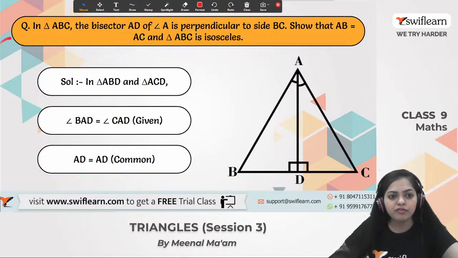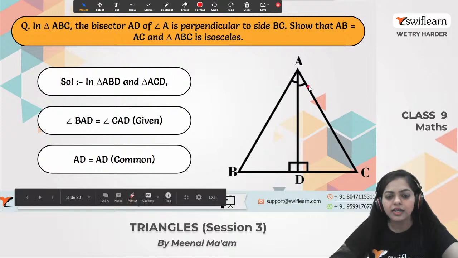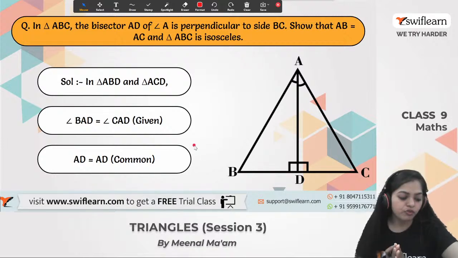What is the statement for the first question? What is given in the question? In triangle ABC, the bisector AD of angle A is perpendicular to BC. We have to show that AB and AC are equal and triangle ABC is an isosceles triangle. So if we prove that AB is equal to AC, then automatically we will prove that ABC is isosceles.